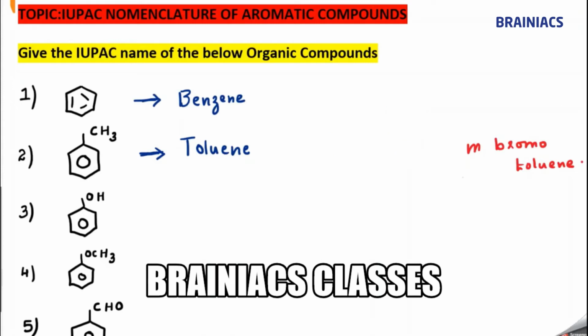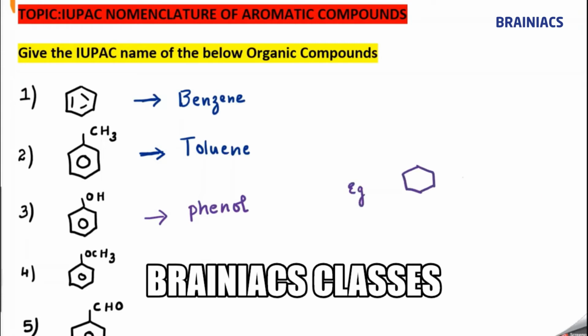I hope this is clear. Now let's go to example number 3. In example number 3, you can see that an OH group is attached to the benzene ring. Whenever an OH group comes to the benzene, we use the term phenol. Any other substituents, we tell it as a derivative of phenol. For example, you have something like this.